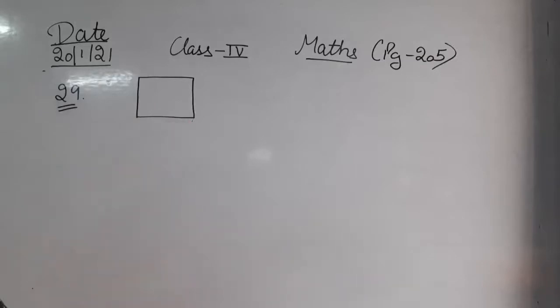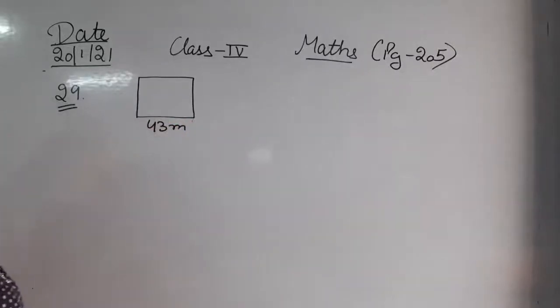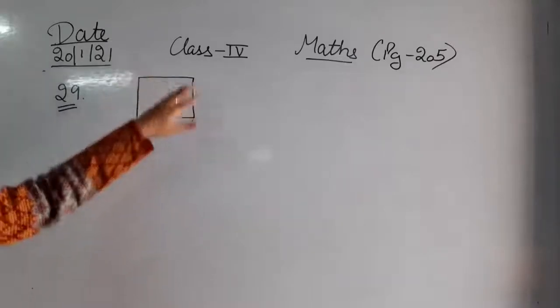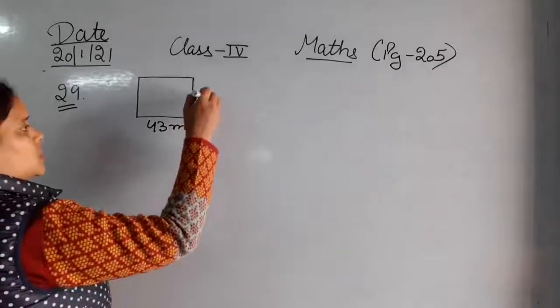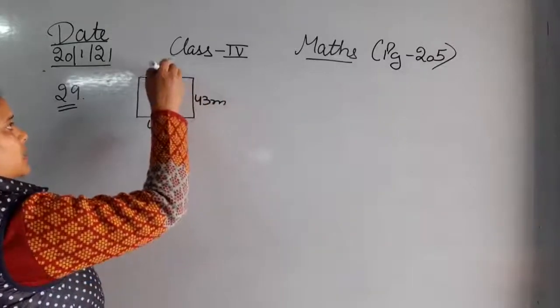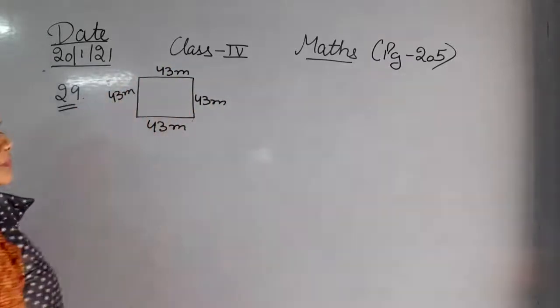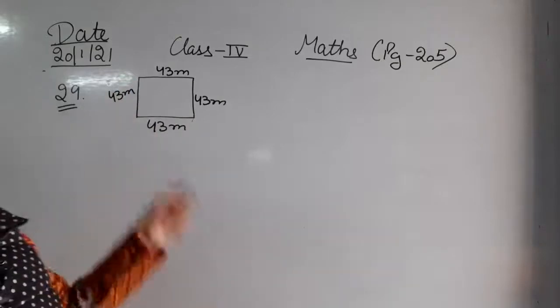The side of a square field is 43 meter. So this is the measurement of a side of a square field. तो एक square field की उन्होंने side की measurement दी है, that is 43 meter. If the measurement of one side of a square field is 43 meter, what will be the measure of the rest 3? That will also be 43 meter only, because it's a square field and all the sides of a square are equal. एक square की जो चारों sides equal होती हैं, so अगर एक की given है तो बाकी 3 की भी same होगी. So this is what we have done.